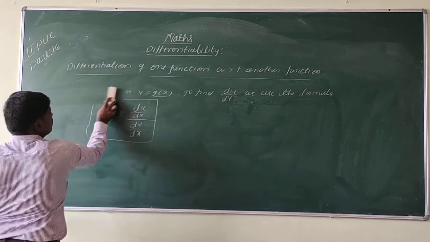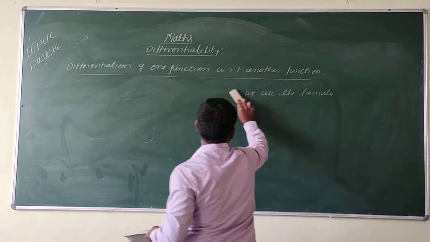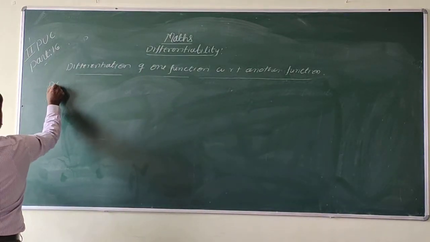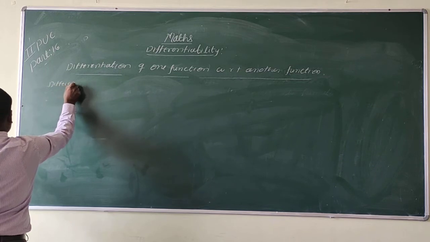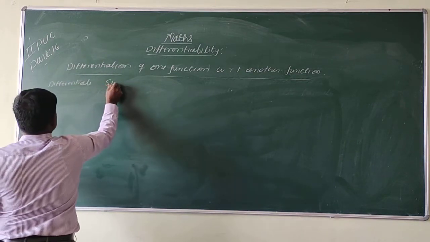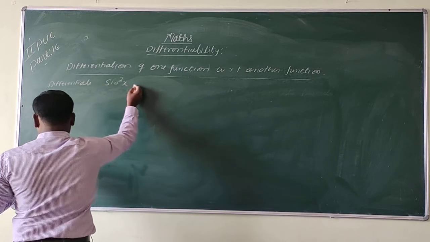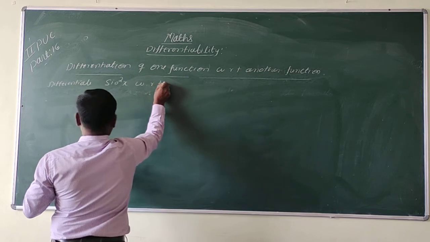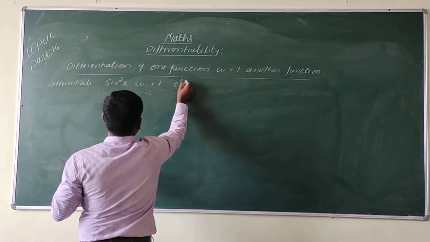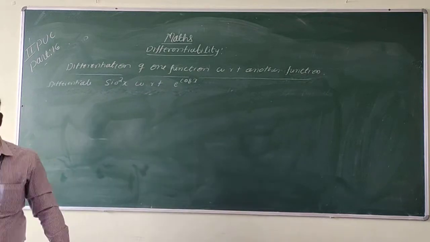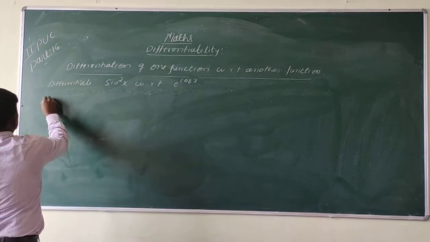Differentiate sin square x with respect to e to the power of cos x. Okay. So, solution.